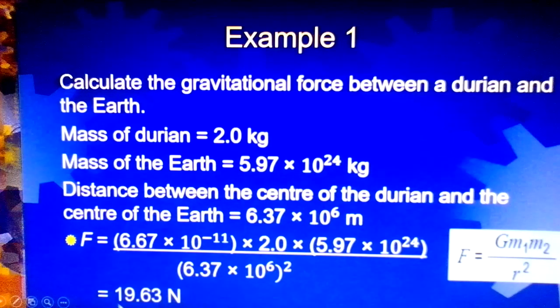So for the durian, with this force, the durian will accelerate towards the Earth. But with this force, it does not give any visible effect to the Earth. It looks like the Earth is not moving. That's why we can say, in this case, only the durian accelerates towards the Earth. You can use the formula F equals ma to show the acceleration of the Earth with this value of force, because we have the mass of the Earth here.